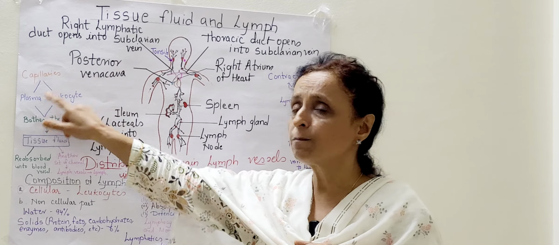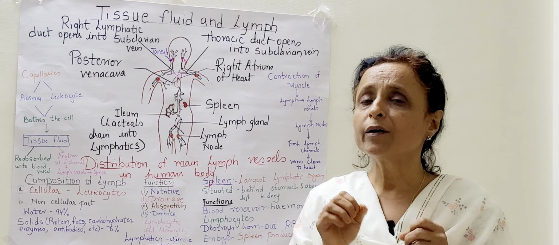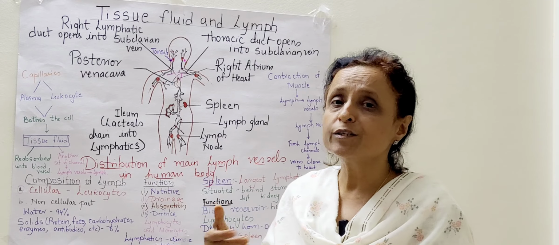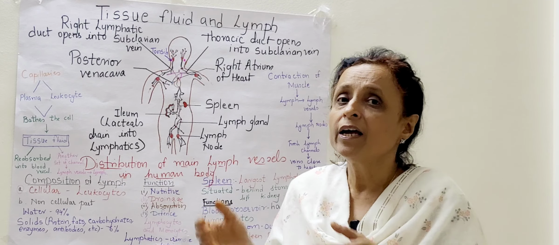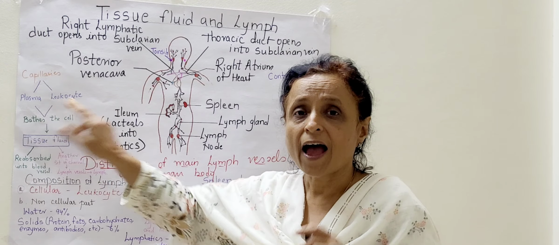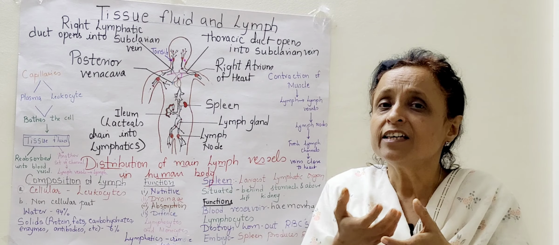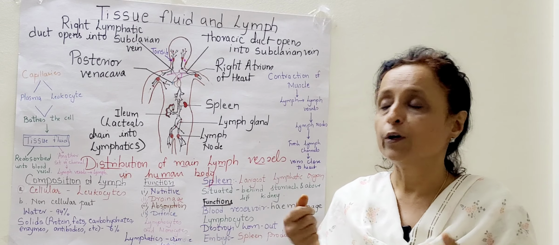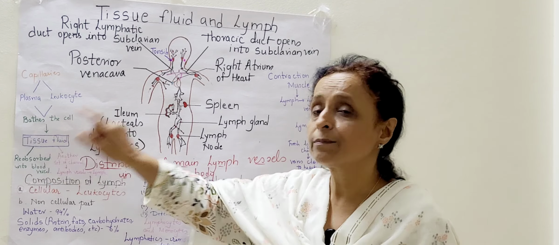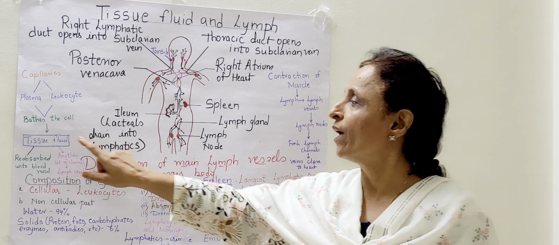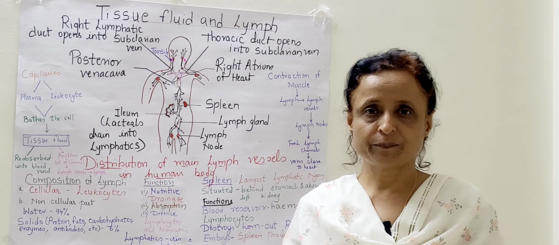So plasma, that is the fluid part which contains nutrients, and the leukocytes, which are the cellular part, leak out of the capillary and bathe the cells which are present in the tissue. So now this fluid which bathes the cells is known as tissue fluid.